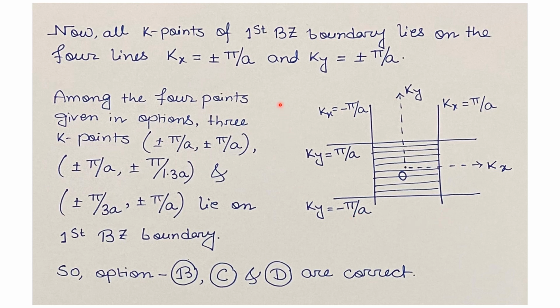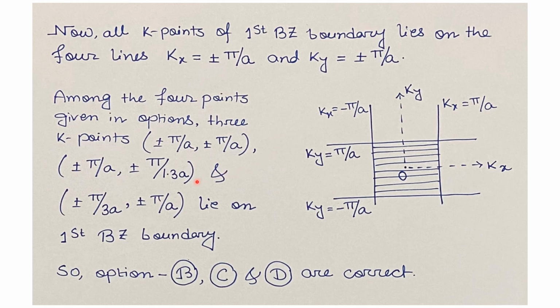Now there are 4 points given in the options. The first option was 0, 0, that is the origin. The origin is not lying on the boundary, so it is not possible to have an energy band gap at the origin. So this option can be eliminated. Now for the other 3 options, we will discuss one by one. The second option was plus minus pi by a, comma plus minus pi by a. These are 4 points at the corners of the square. So these are lying on the boundary of the first Brillouin zone. So this is a possible answer.